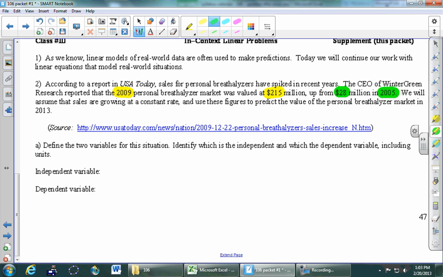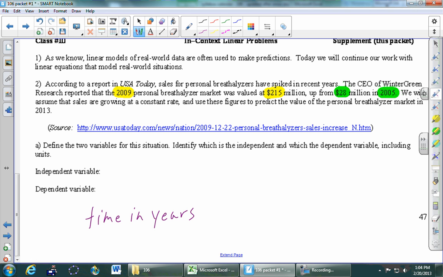We really want to think about which one of these quantities depends on the other one. So first we're going to write down, I don't know which is which yet, so I'm just going to write them down below. I have 2009 and 2005. What's a good word for what we're measuring with those 2 numbers? Years, time. So one of them is going to be time in years. Put it down at the bottom because I don't know which one it is yet. And then the other numbers, the 215 million and the 28 million, they are dollars, so those are the units. What are they measuring? Yeah, millions of dollars are the units.